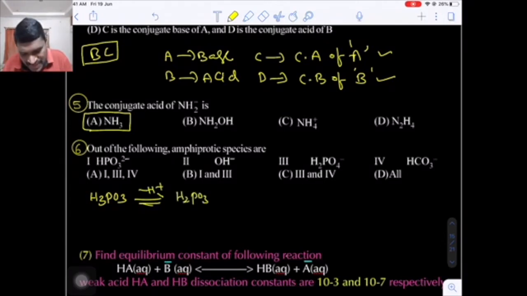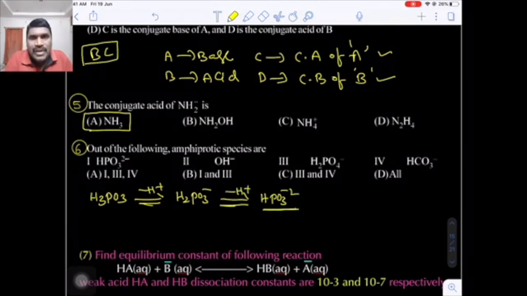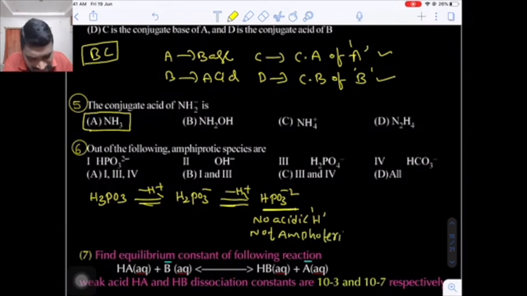If you remove 1 H plus ion, you will get H2PO3 minus. Now if you remove one more proton, finally you will get HPO3 2 minus. Now this species does not contain acidic hydrogen. Here, no acidic hydrogen. This is very important because it is diprotic. If you have any doubt, see the structures of oxyacids of phosphorus in the n-factor calculations of acids. Now this contains only a negative charge but no acidic hydrogen. That's why it is not amphoteric. This is very important.